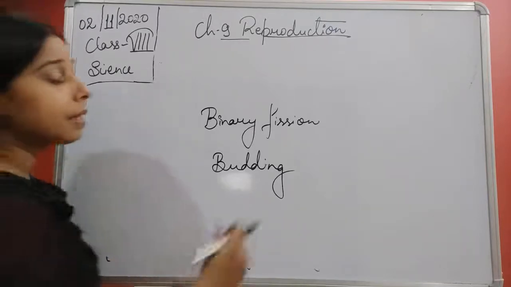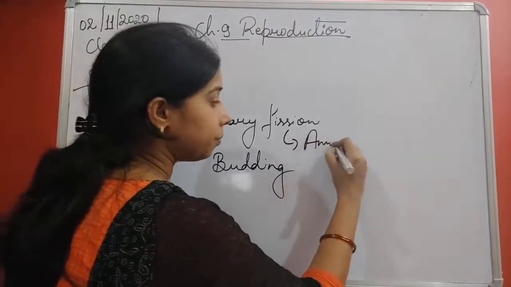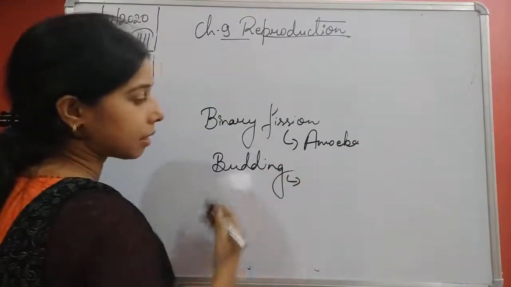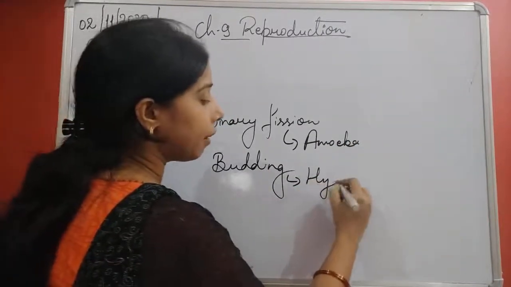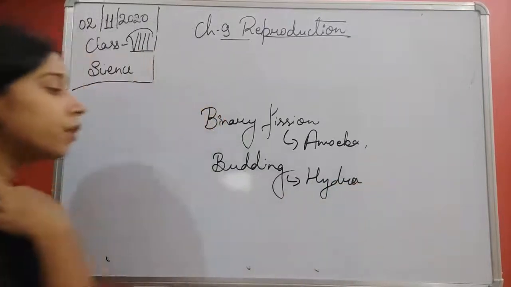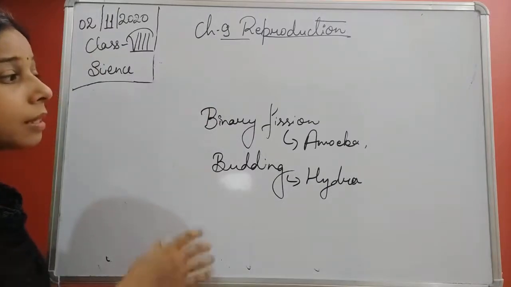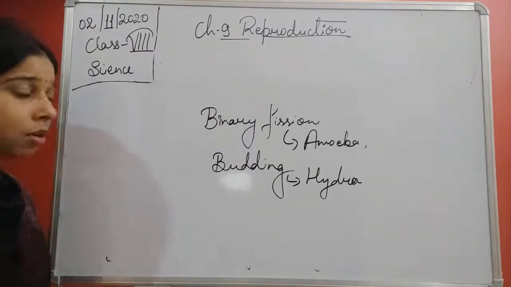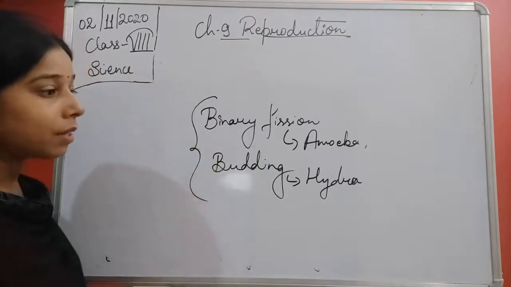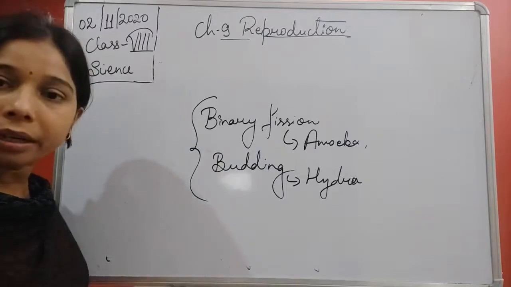Basically, students, binary fission is shown by an amoeba. And budding, which we discussed in the last class, is shown by hydra. Paramecium and Euglena are also responsible for showing binary fission. So these are the two modes of reproduction, and in both cases, one parent is involved and it gives rise to a whole new individual.